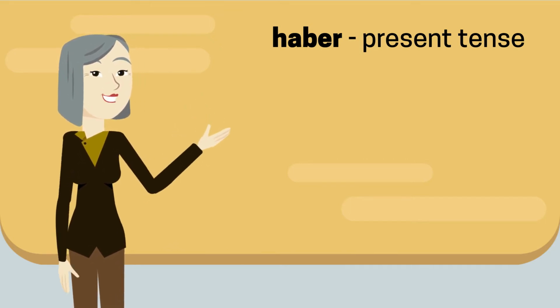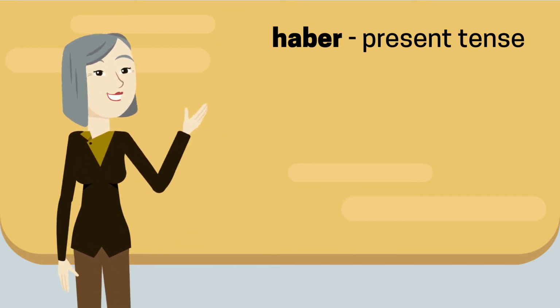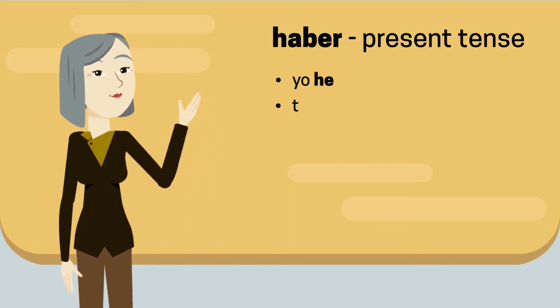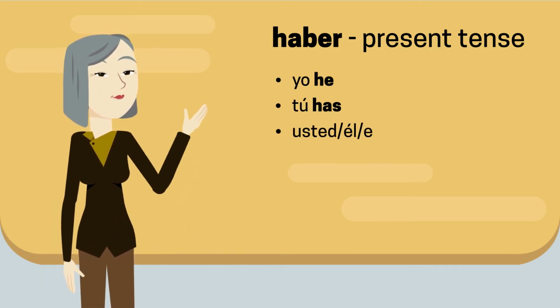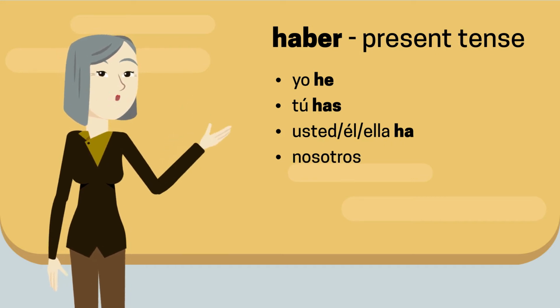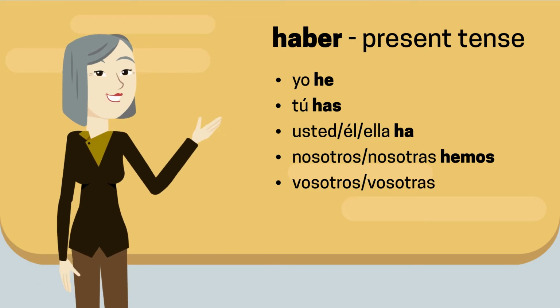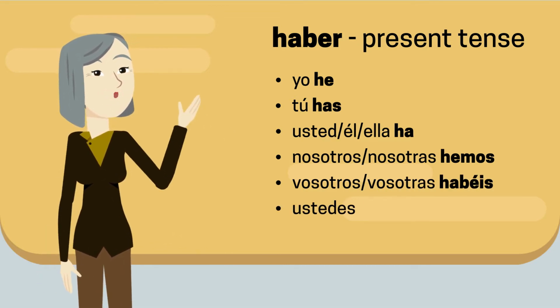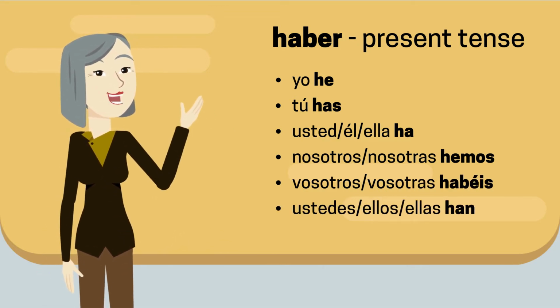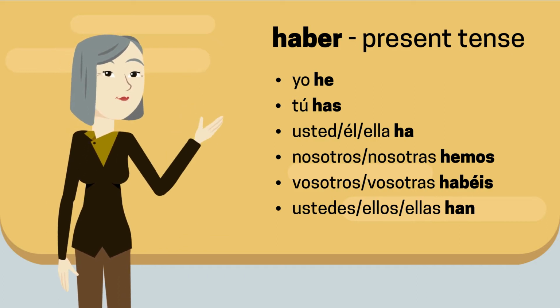Let's review how to conjugate haber in the present tense. Yo he, tú has, usted, él, ella, ha, nosotros, nosotras, hemos, vosotros, vosotras, habéis, ustedes, ellos, ellas, han.